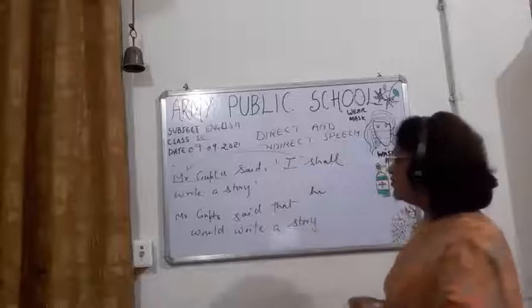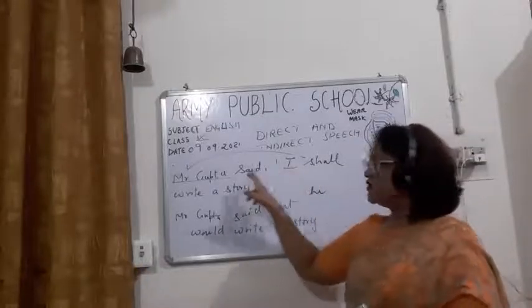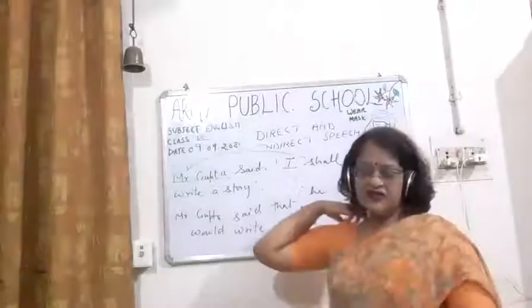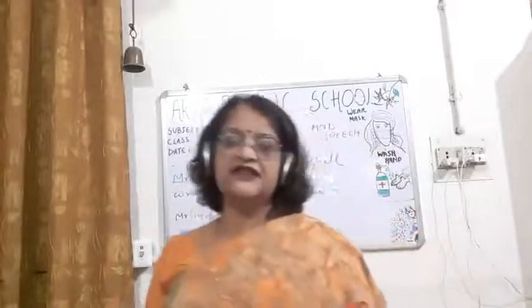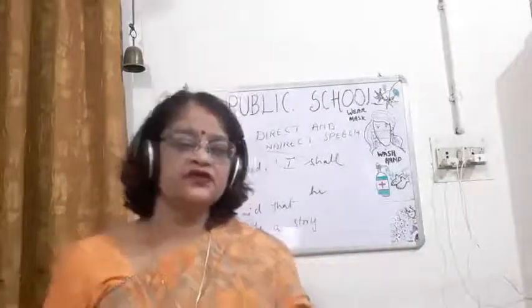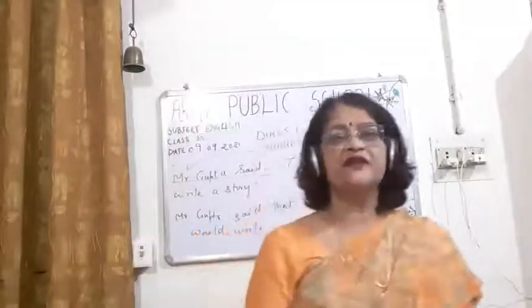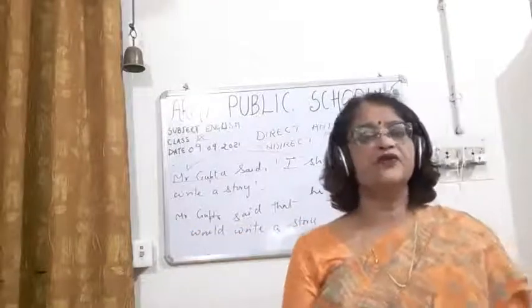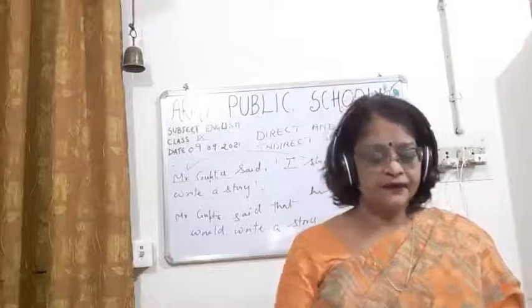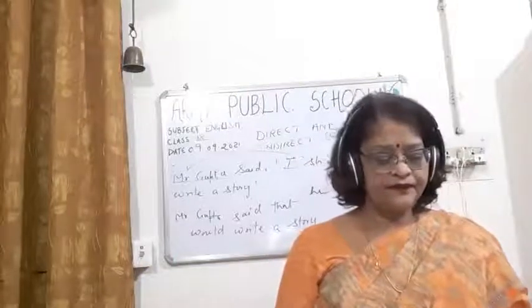Two things you have to see here. I is changed according to the subject, so I put here he. And shall, when we change the other word, is changed into should or would. Here should is not appropriate from the grammar point of view, so would will be there.